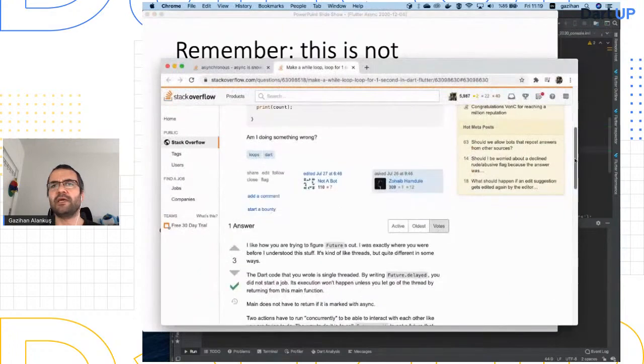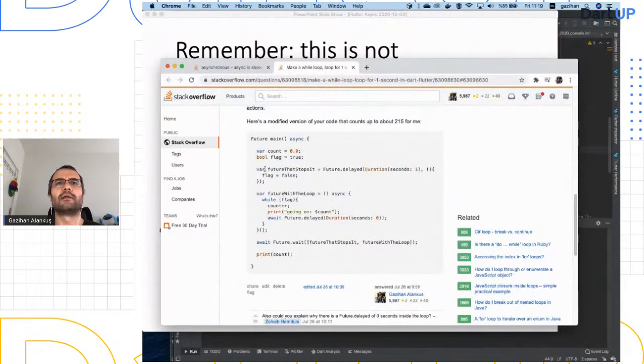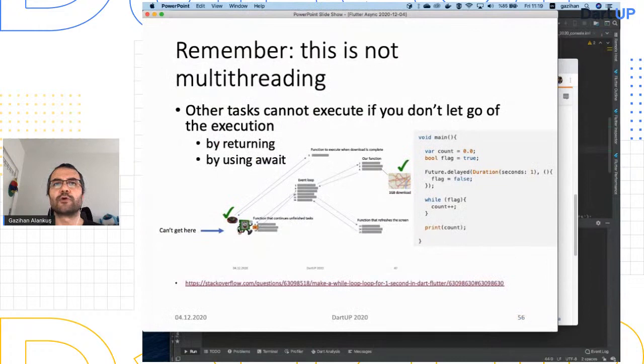My suggestion was, let's create another future that stops it. This was his original future, and I created a loop in another future, in another async task. Here is an async function that I have, and I'm calling it immediately. It is running in another async task. So then they work nicely. And here I'm doing await at every loop. With the help of this await, we are letting go of the execution so it can arrive here.